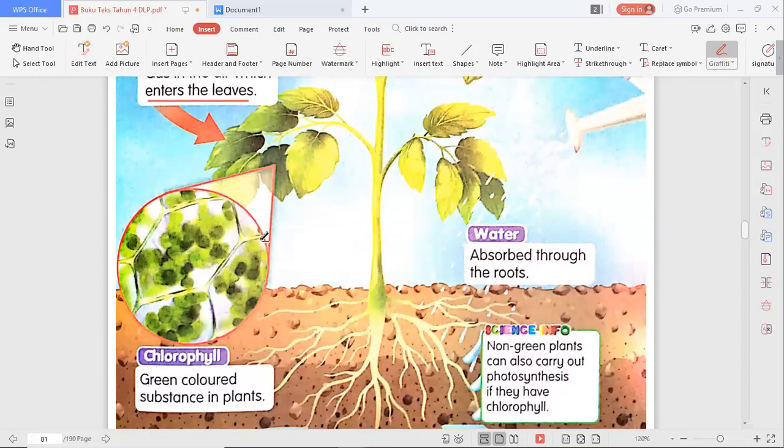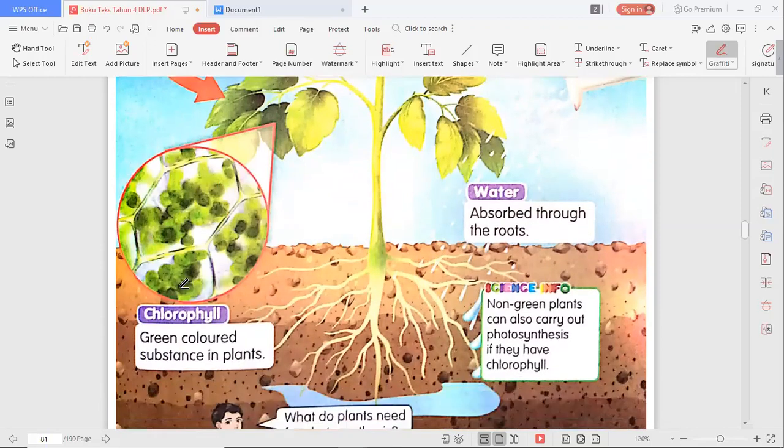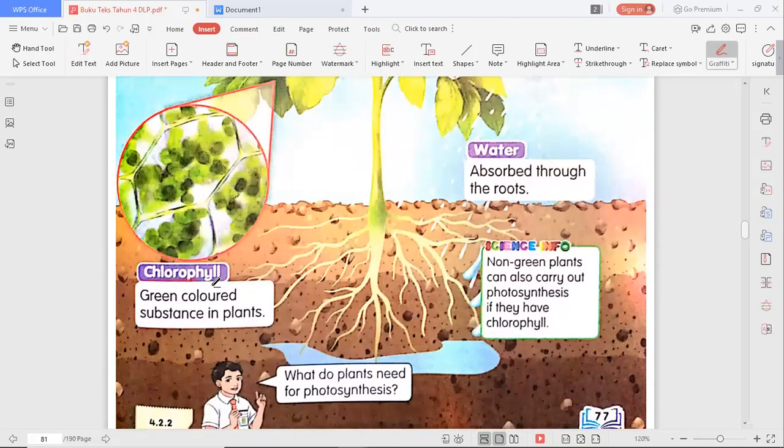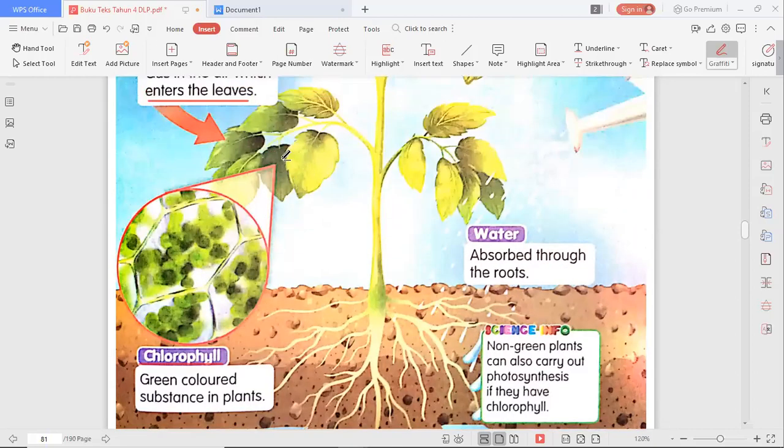And then now let us see what this is. Chlorophyll, a green colored substance in plants. So this is what I'm talking about. Chlorophyll can be found on the surface of the leaves, and it is used to absorb the sunlight.